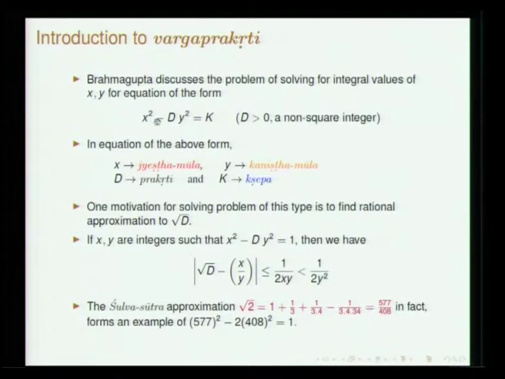You can see that if x and y are large and suppose k is equal to 1, then immediately you can get, as a first approximation, root d is equal to y by x. So, x by y, root d is x by y. So, straight away you will get this: root d minus x by y is less than 1 by 2xy, and that is less than 1 by 2y square.